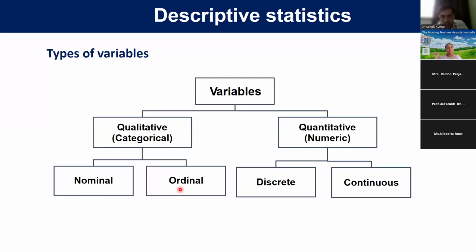It is order 0, 1, 2, 3, up to 10. That is like ordinal in nature, but it is of quantitative type. So you have to just remember this. Discrete and continuous, we have already told you what is discrete and what is continuous.